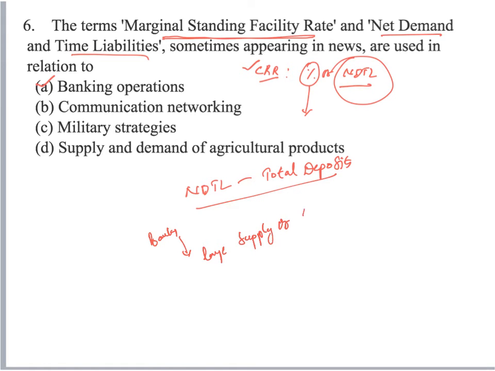So, in order to increase the supply of liquidity during the crisis period, the RBI came up with one more monetary instrument, what is called the marginal standing facility, and the rate of interest charged as part of it is called the marginal standing facility rate. So, both of them have to do with banking operations.